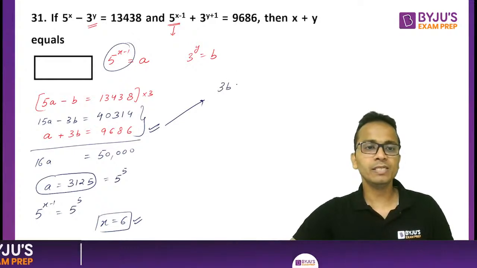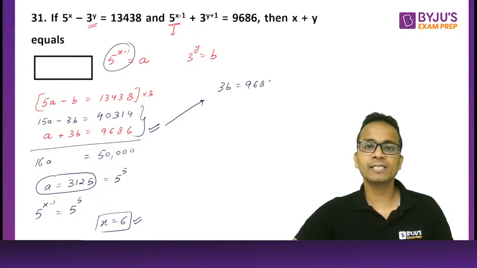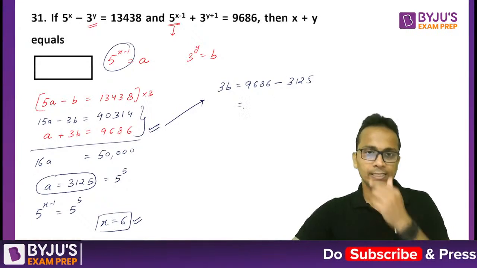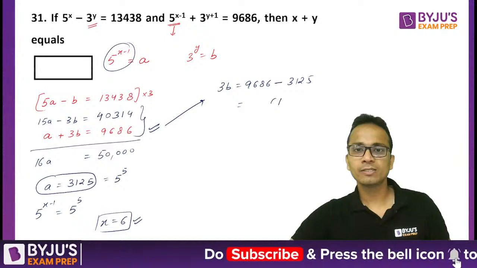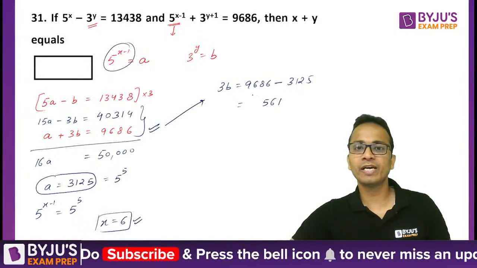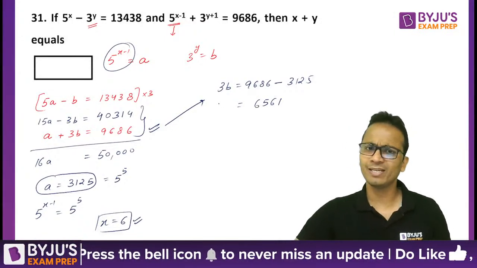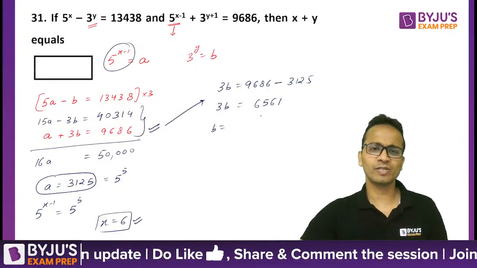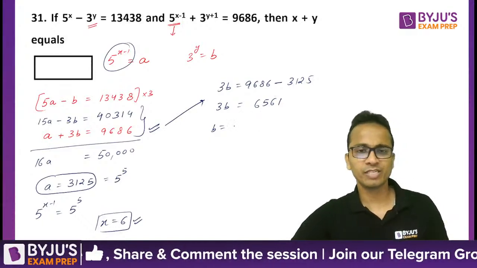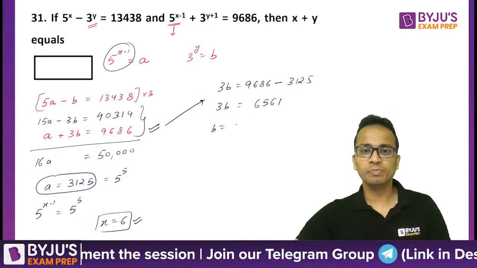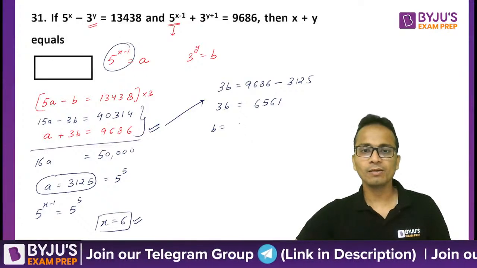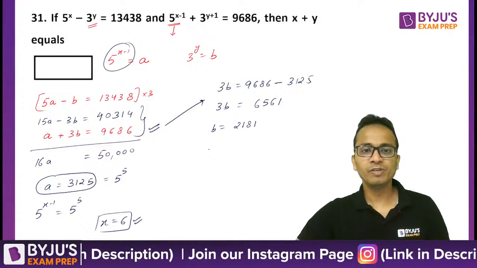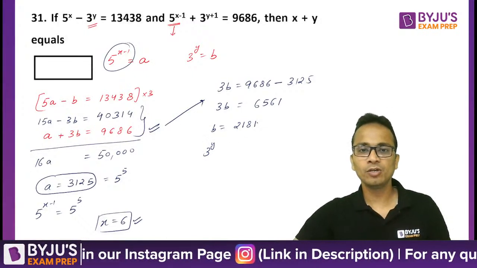So 3b is equal to 9686 minus a, that is 3125, and this will become 6561. Yes, it is 3b. So the value of b, I can see this 6561 is also a power of 9, hence a power of 3. Everything is getting easier. So b will be equal to 2187.